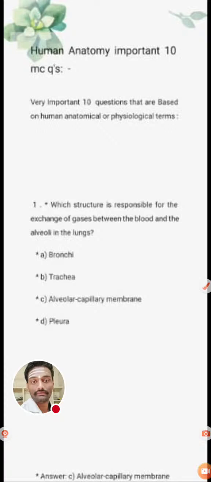If you know how many lobes are in the right lung, write below in the comments. Yes, some are giving the right answer. There are 3 lobes in the right lung and 2 lobes in the left lung.